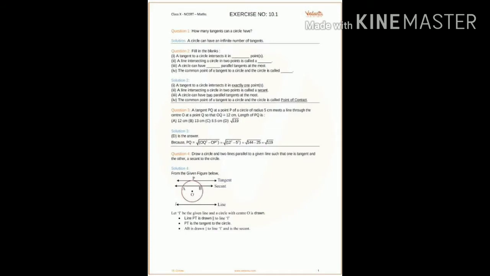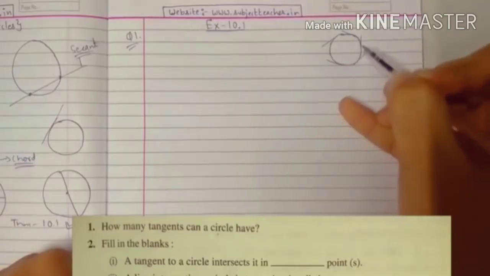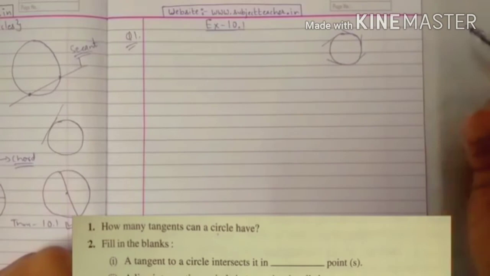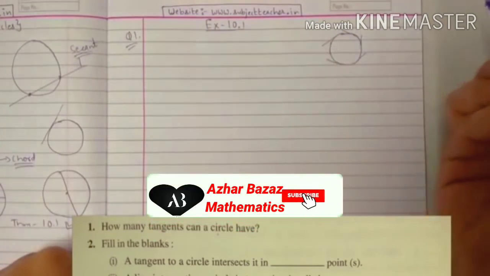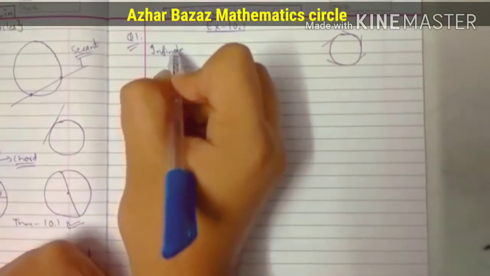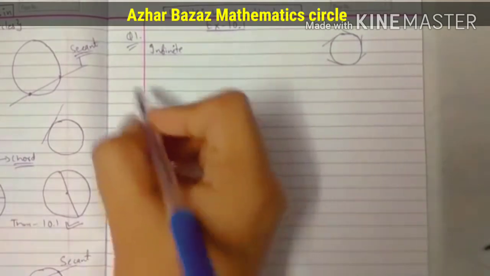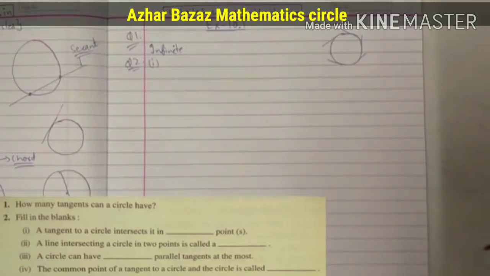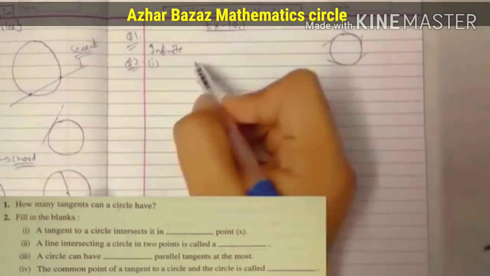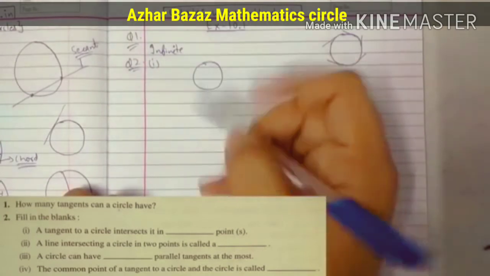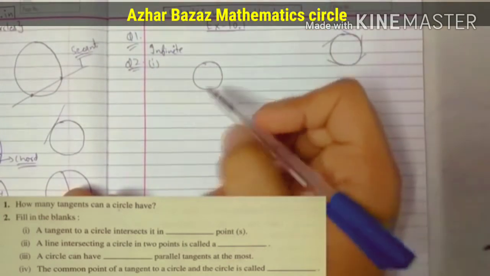These are some of the fill in the blanks always asked as MCQs in your board examinations. For example, students, the first question, shown at the bottom of the page: how many tangents can a circle have? Remember, whenever we draw tangents to a circle, they are always infinite. I am making a small circle to show you how many tangents I can draw. So the answer of the first question is infinite.